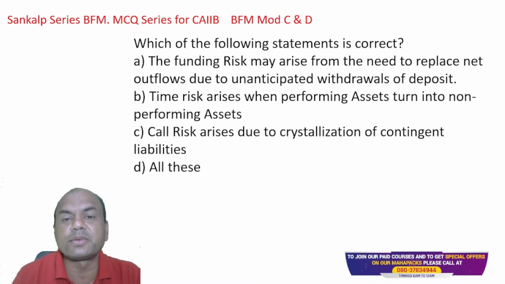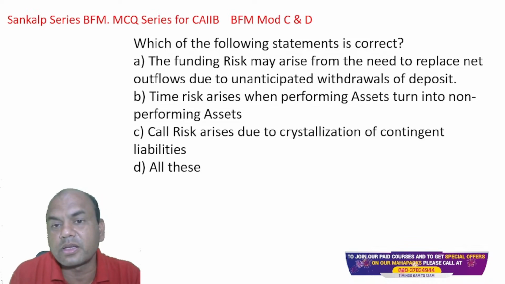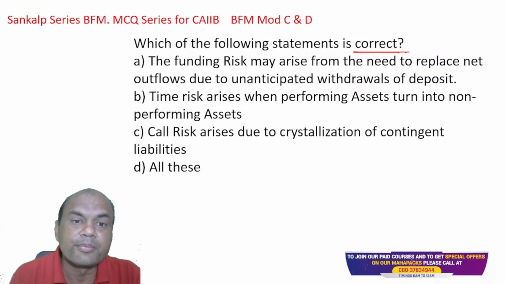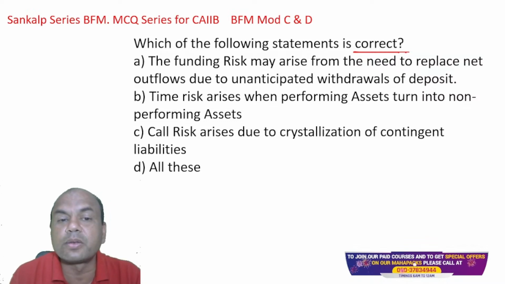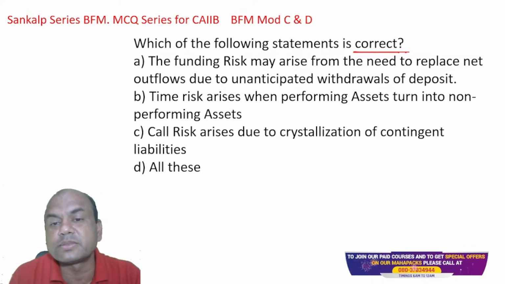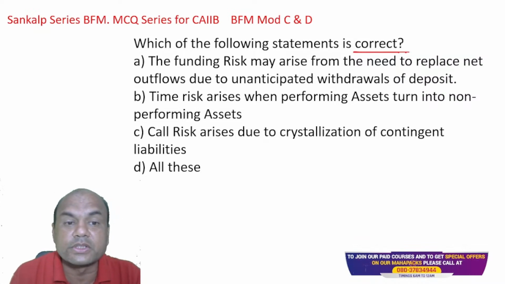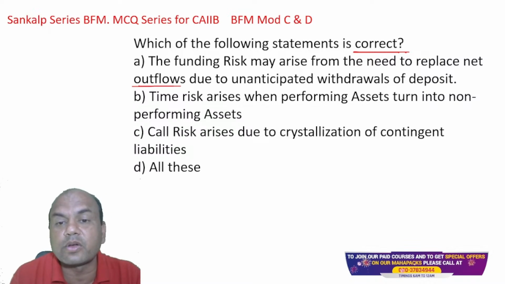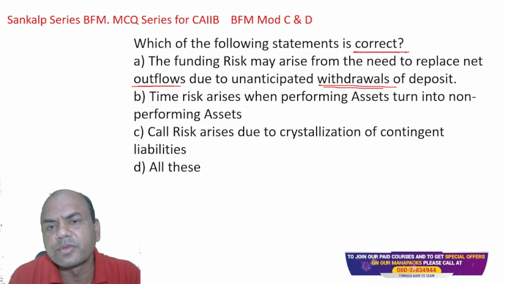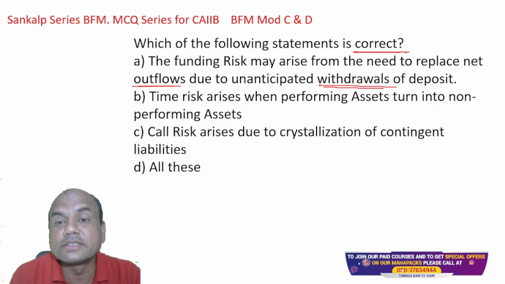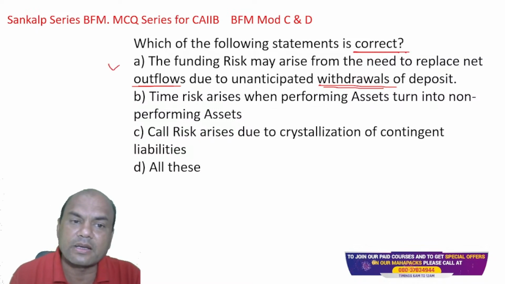Which of the following statements is correct? Now I want the correct one. Okay, correct. You should always mark what is required in the exam. Correct or non-correct. True or false. Whatever. Okay. The funding risk may arise from the need to replace the net outflows due to unanticipated withdrawals of the deposits. So, whatever outflows are there due to unanticipated withdrawals, everyone is coming for withdrawal, you'll definitely face the funding risk. There won't be any money, right? If everyone comes for withdrawal. So, is this correct? Yes, A is correct.